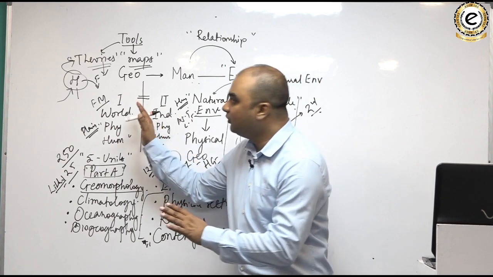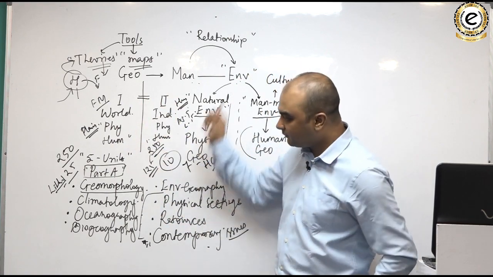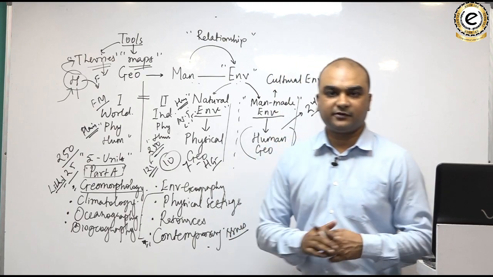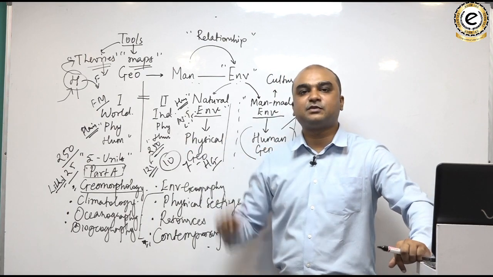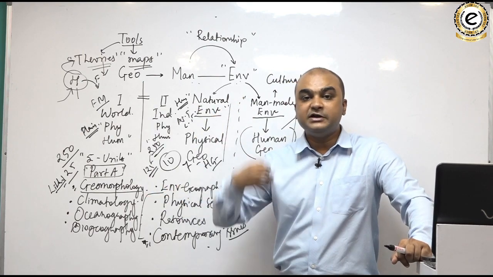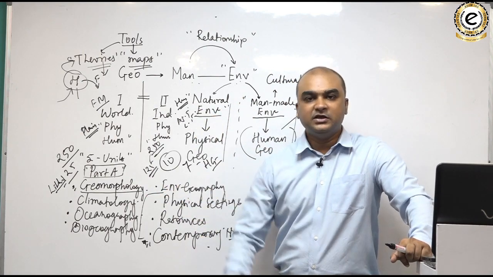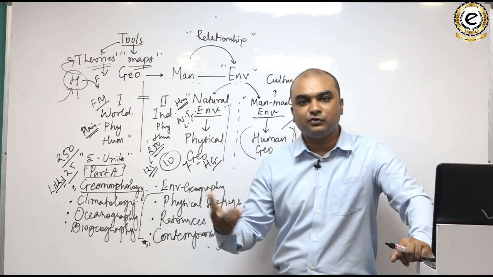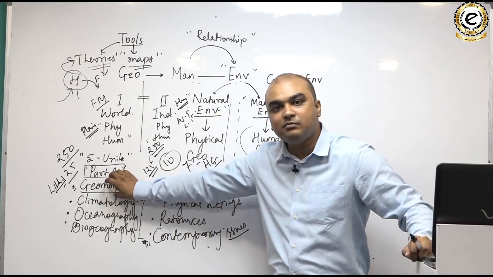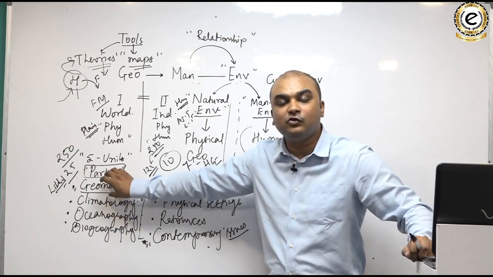So when we do all of that in physical geography and our focus area is only the lithosphere, the different things present in the lithosphere like mountains, plateaus, plains, or the different events that happen in the lithosphere, say for example earthquakes, volcanoes, etc., or erosion, we are in the realm of geomorphology.